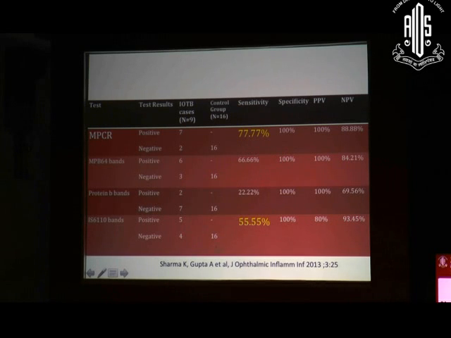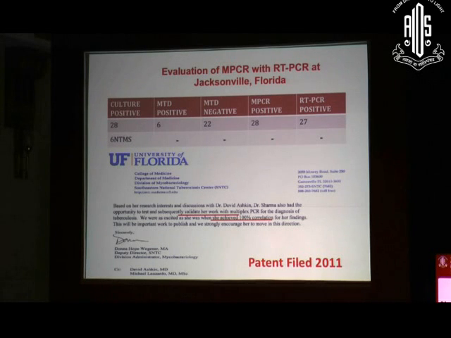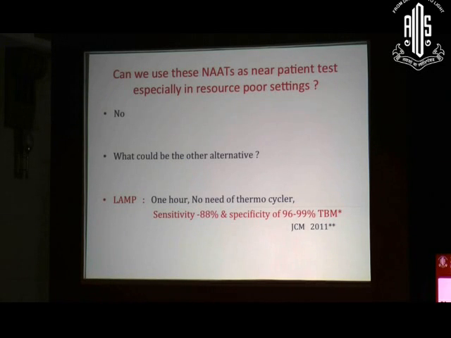But when we used only a single target, as you can appreciate from this slide, the sensitivity was only 55.5%. By using the 3 targets together, it has enhanced from 55 to 77.7%. So by using this technique, you can really enhance the sensitivity for the diagnosis of tubercular uveitis. This multi-targeted PCR was validated at the University of Florida during my NIH ATRIC fellowship, and we have also filed a patent for it in 2011.